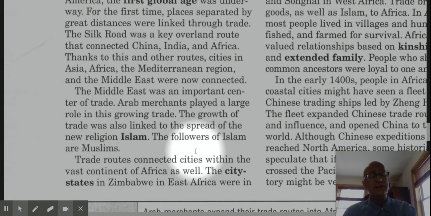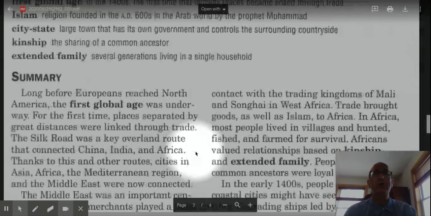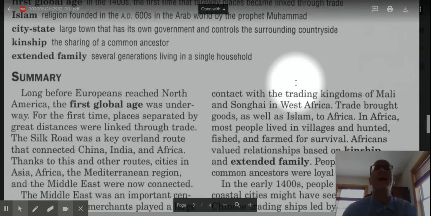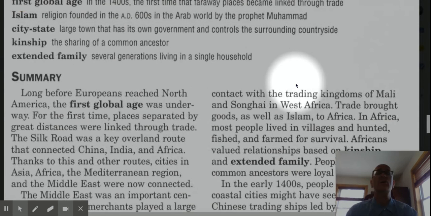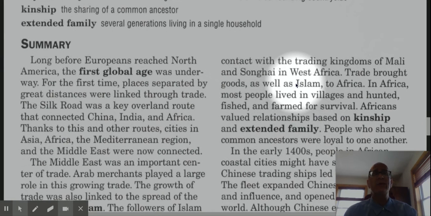The city-states in Zimbabwe in East Africa were in contact with the trading kingdoms of Mali and Songhai in West Africa. Trade brought goods as well as Islam to Africa. In Africa, most people lived in villages and hunted, fished, and farmed for survival.